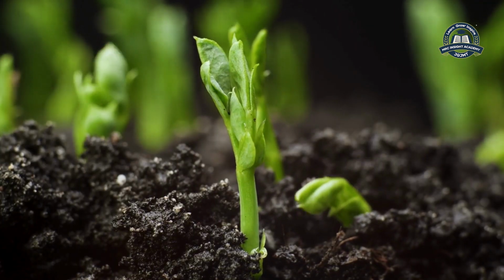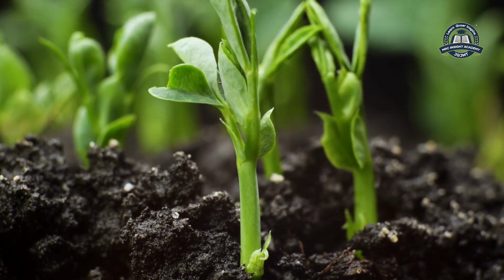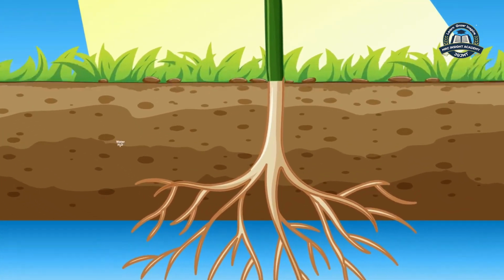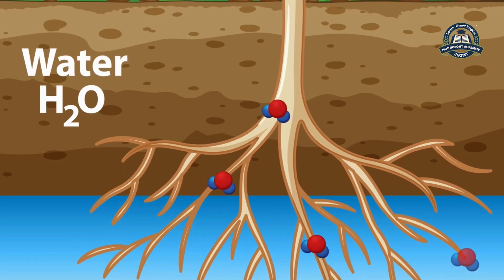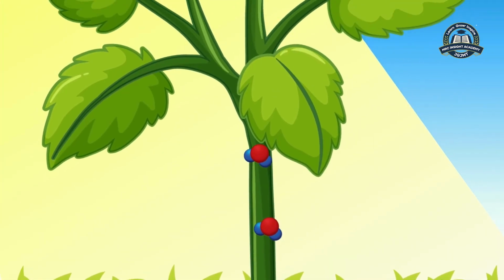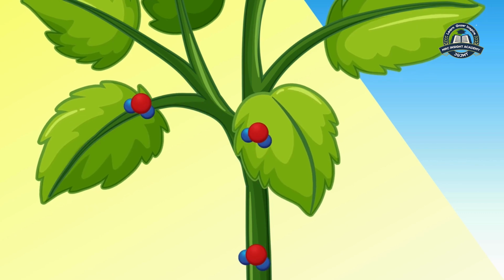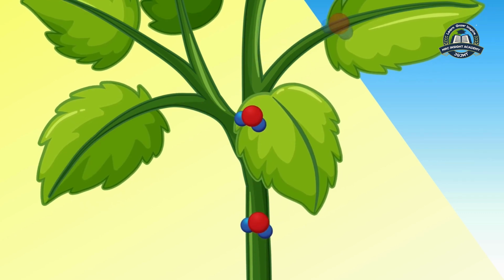Suppose the first one is a plant, which is called a producer. It starts with a plant and is then followed by consumers. The plant prepares its own food using the sun rays and carbon dioxide and water from the soil. Once it has prepared its own food, it is consumed by the primary consumer, which is the next one in the sequence. Suppose the primary consumer is a grasshopper.